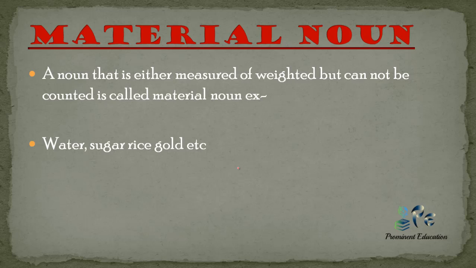Now we will discuss material noun. A noun that is either measured or weighed but cannot be counted is called a material noun. So a quantity which you cannot represent in number comes under the category of material noun. Like water, you cannot say one water, two water. Sugar, you cannot say one sugar, two sugar. They can be measured. One bowl of rice or two bowls of rice, you can say like this. So this comes under the category of material noun.